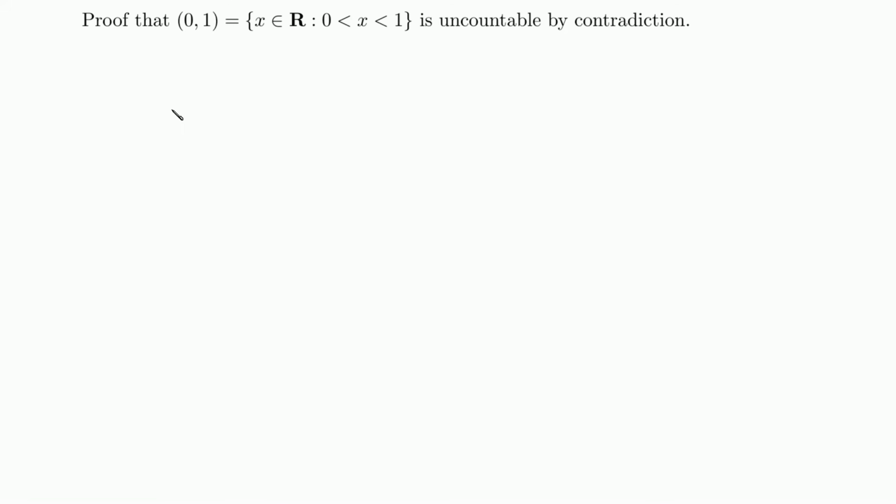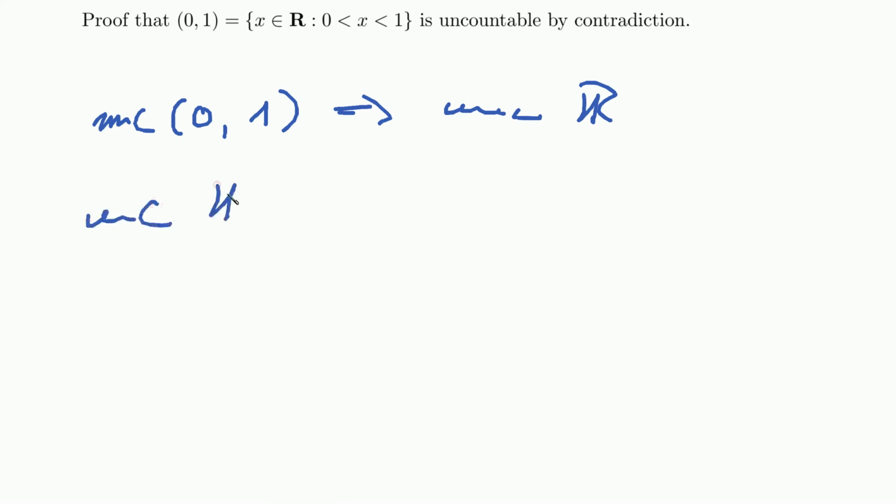Now, if you think about it, it makes sense that if you have this interval and it's uncountable, then this should imply that the real numbers are uncountable because they contain this interval. But actually, it's even the other way around. The uncountability of the real numbers also implies the uncountability of this interval.